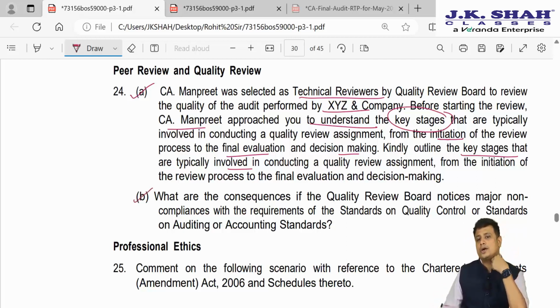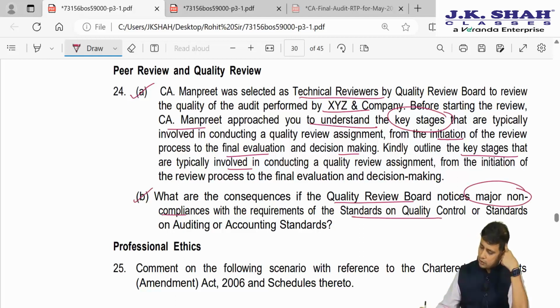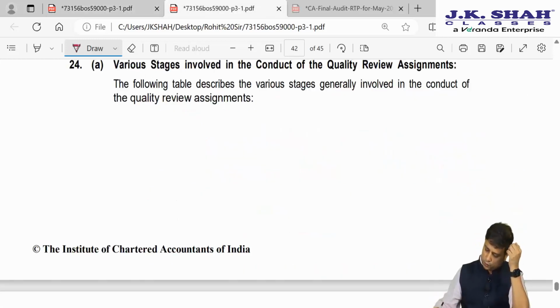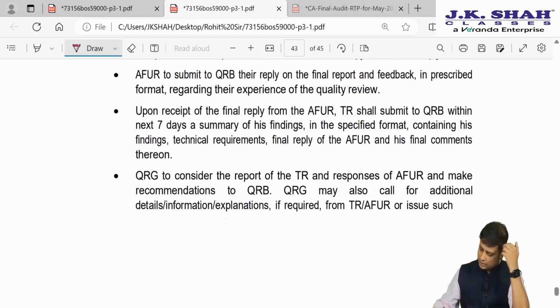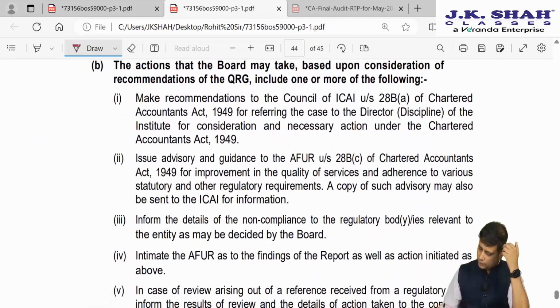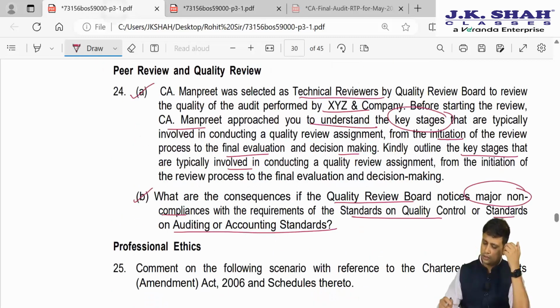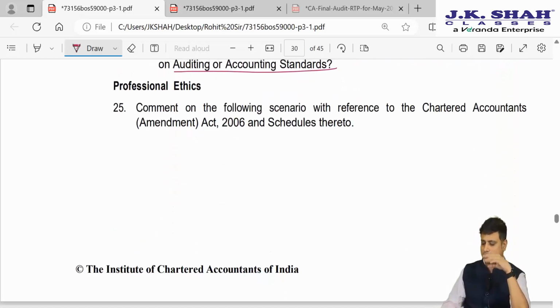Question B. What are the consequences if the Quality Review Board notices major non-compliance with the requirements of the standard on quality control, standards on auditing and accounting standards? So if they have any non-compliance, what we can do, also we have covered in our textbook. They can give a recommendation to ICAI, make a recommendation to the council, issue advisory and guidance to AFUR. So here we have covered all these things. Both the questions 24A and 24B we have already covered in the lectures.